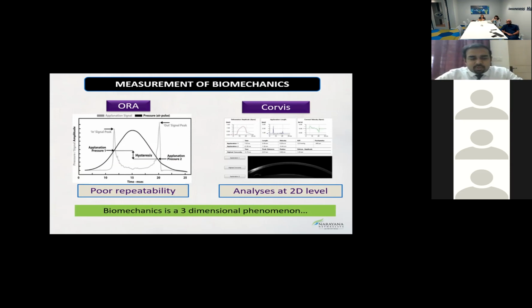But if you look at both these devices, when they started, they all had an analysis at the two-dimensional level. You apply a force and you study one particular aspect, one particular plane of the cornea flattening, and then you assume what the biomechanics of the cornea is. But biomechanics, as a material property, is a three-dimensional phenomenon.